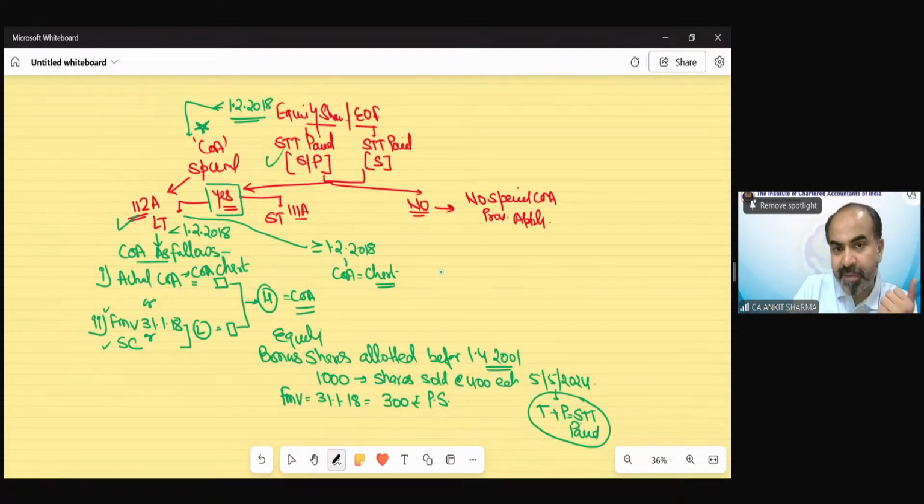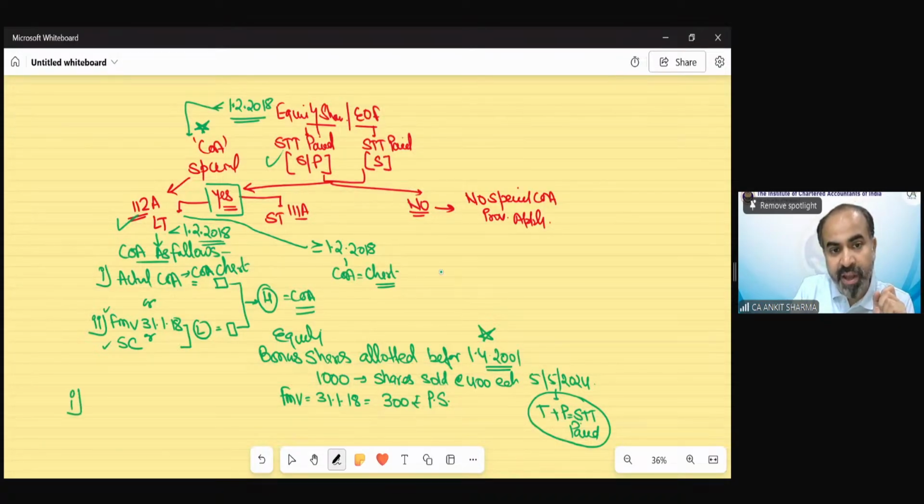So STT paid, these are long term, allotted before 1st February 2018. You can see these have been allotted before 1st April 2001, so that means automatically before 1st February 2018. So now this provision would be applicable. And if I ask you to calculate the cost of acquisition in this case, what do we need to do?